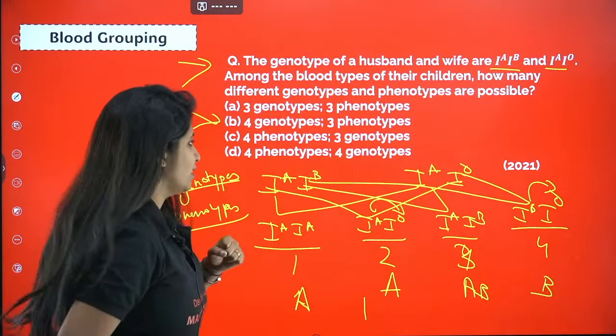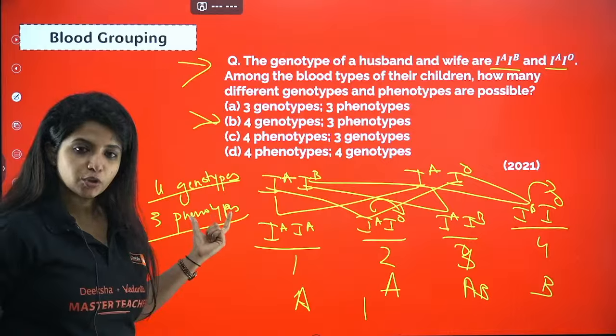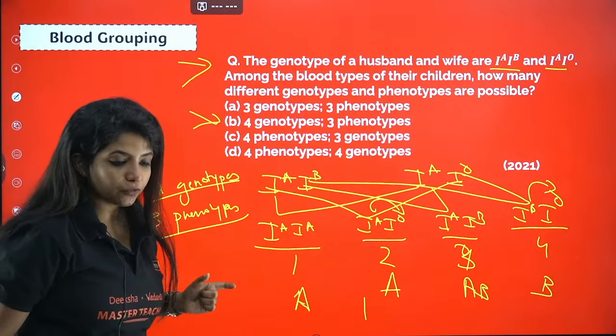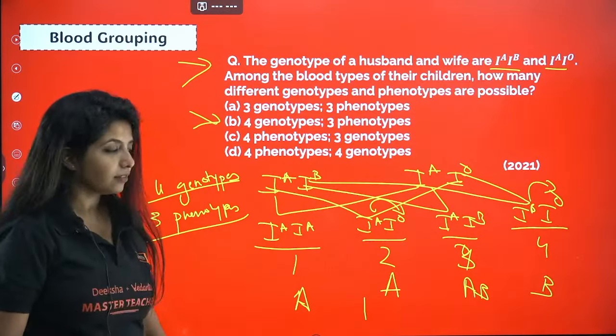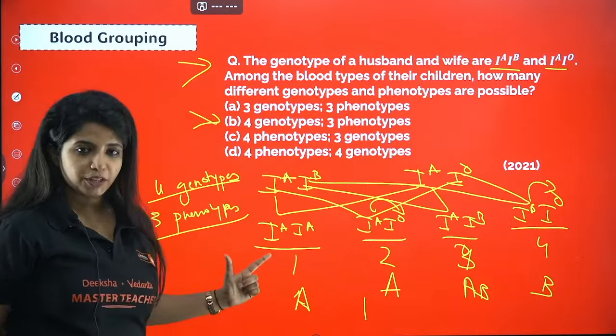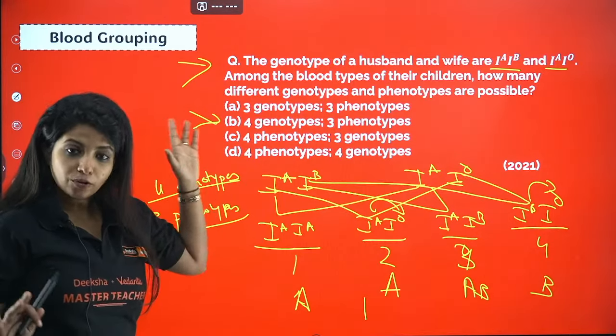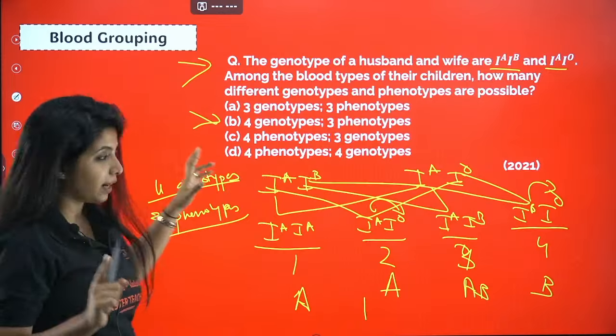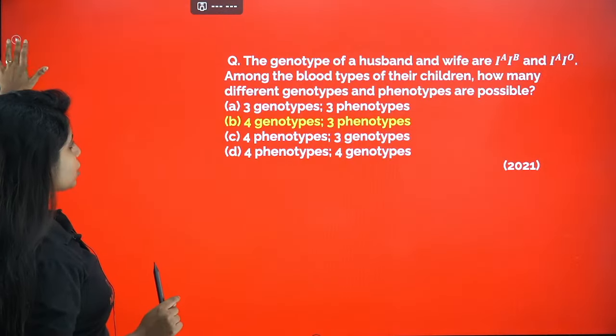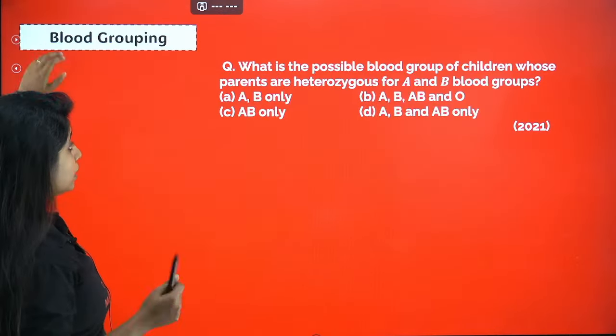Okay, so over here, the answer for this question is B. Those of you who said C, wrong. There are 4 genotypes and 3 phenotypes. Understood? Don't make these silly mistakes. Now going ahead, the next question is again based on AB blood group.